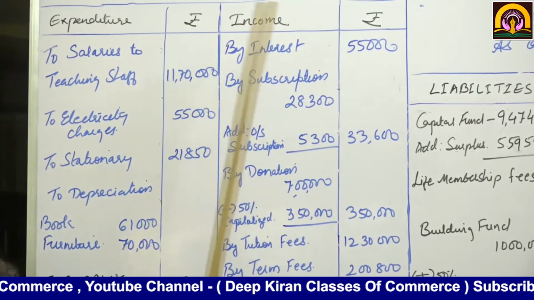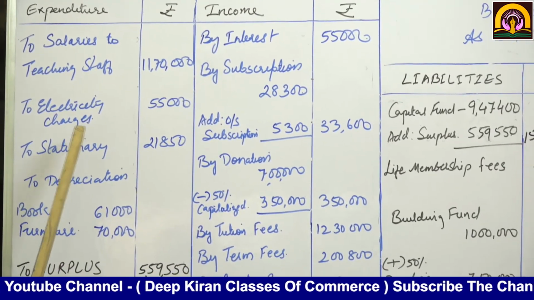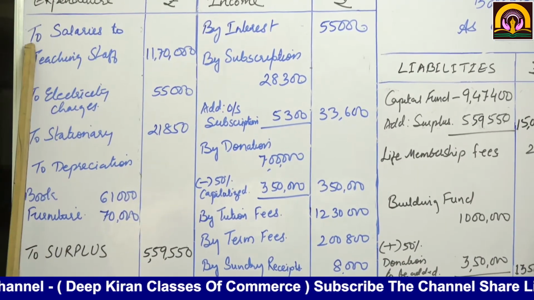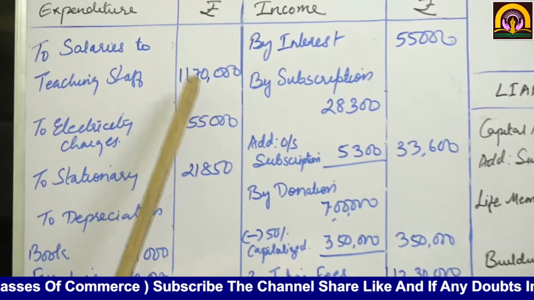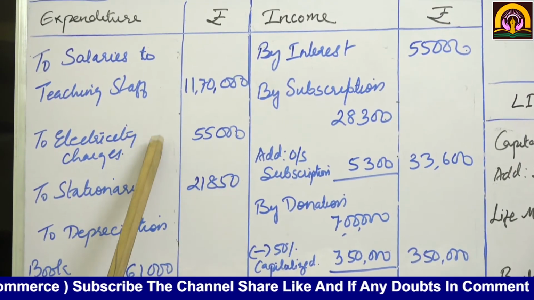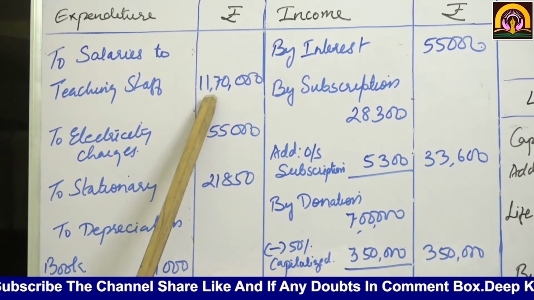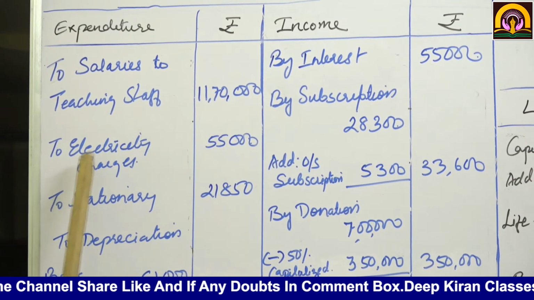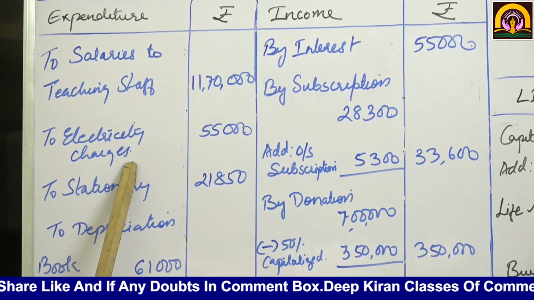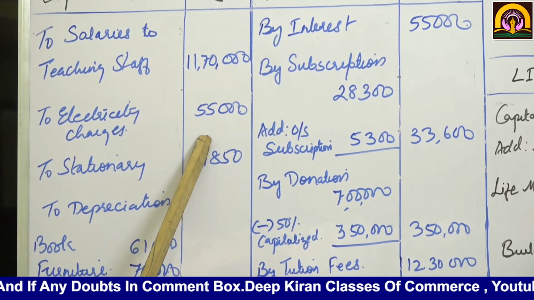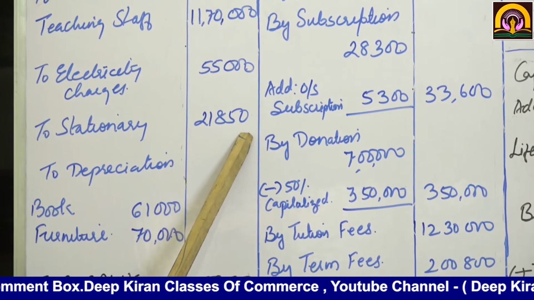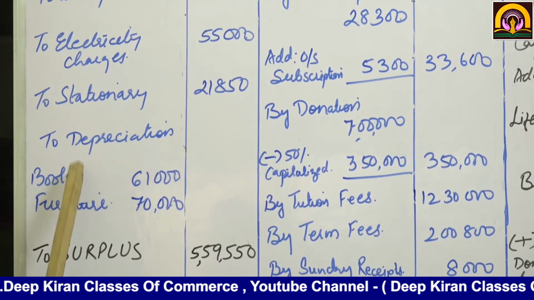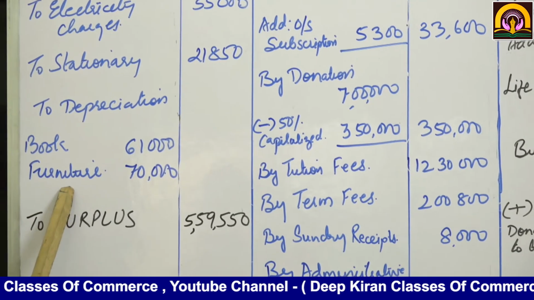First we'll see the expenditure side. To salaries to teaching staff, we have to see the payment side and write the expenditure: 11,70,000. To electricity charges 55,000. To stationery 21,850. To depreciation on books and furniture.